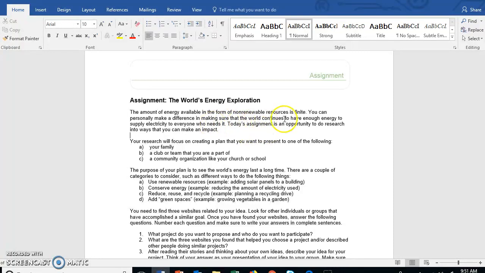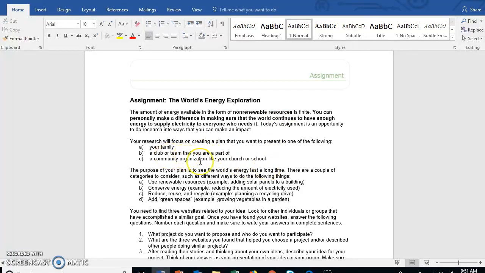What you're researching is how you can personally make a difference in making sure that the world continues to have enough energy to supply electricity to who needs it. That's what you are researching. In what way can you make a difference? Now, you've got to look up non renewable resources and renewable resources. We will talk about these in class today.